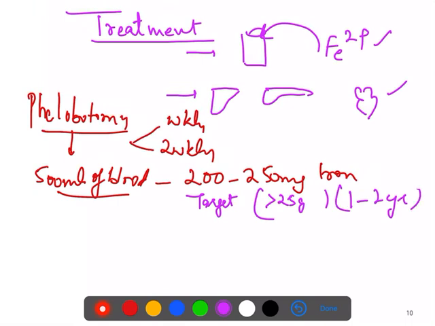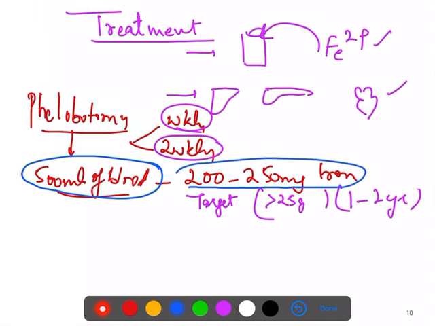Okay, so you do the phlebotomy weekly or twice weekly, and you remove about 500 ml of blood, which removes around 200 to 250 milligram of iron, but your target is removing more than 25 gram, which takes around 1 to 2 years. After that you put the patient on maintenance phlebotomy.